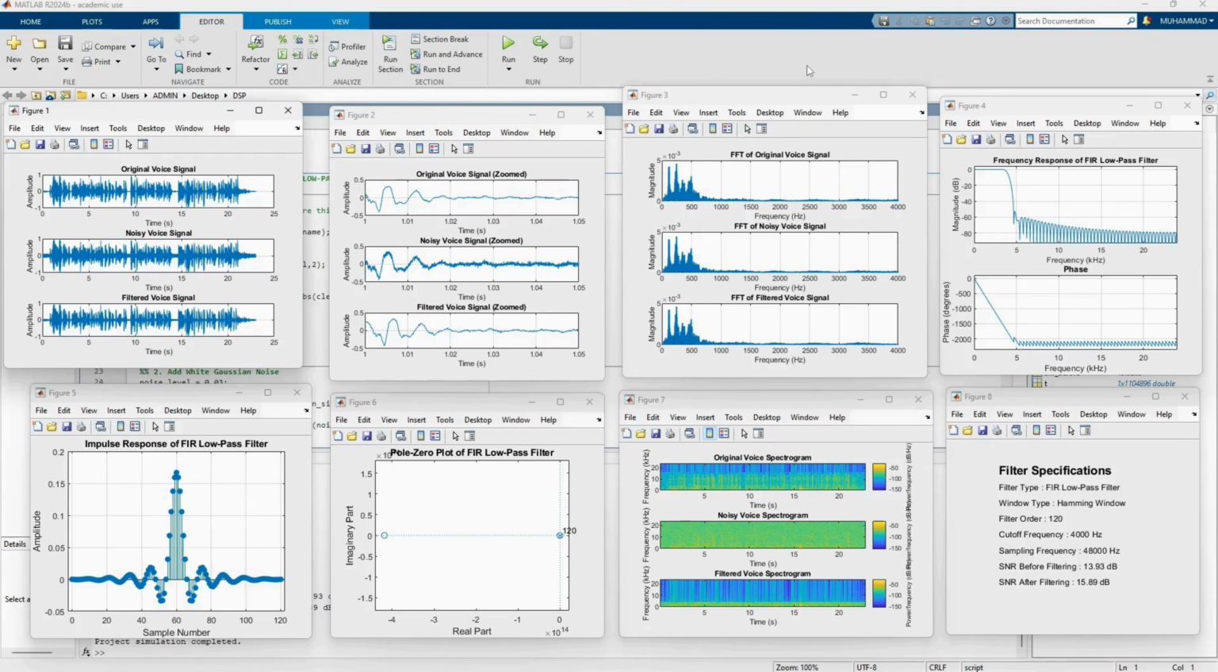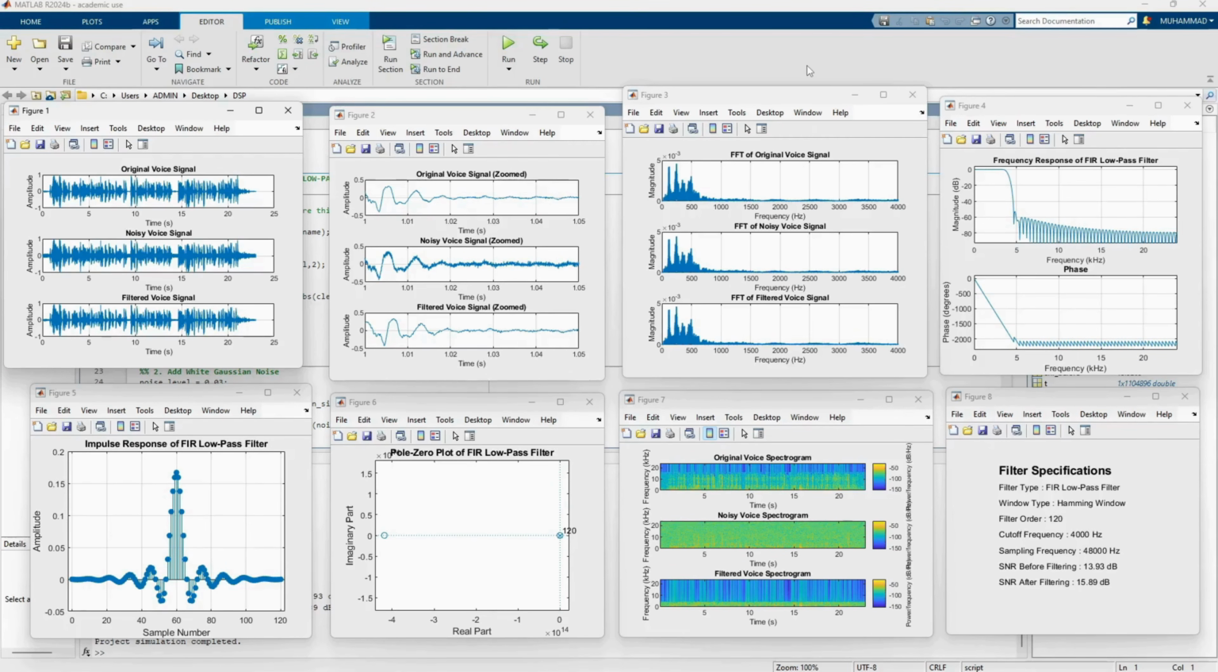Firstly, in figure 1, we can clearly see the filtered signal becomes smoother while maintaining the original speech waveform. Then figure 2, this zoomed waveform clearly shows that random fluctuations are reduced after filtering. Then figure 3 is about the FFT, which converts the signal into the frequency domain. After filtering, the high frequency components are reduced while the useful speech frequencies remain.